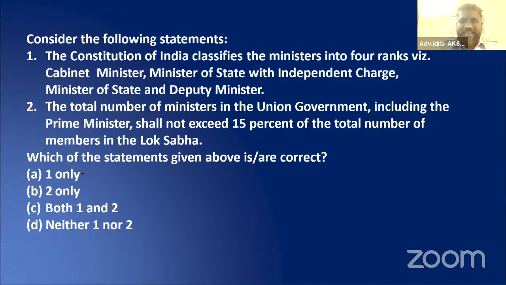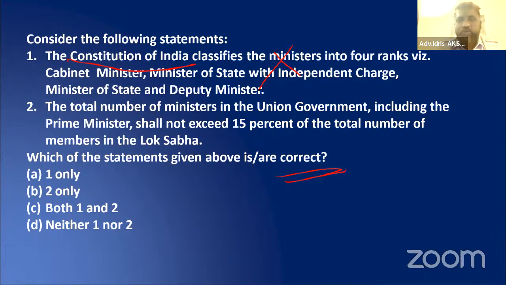Okay, let us see this question. The Constitution of India classifies the ministers into 4 ranks: Cabinet Minister, Minister of State with independent charge, Minister of State, Deputy Minister. Here also we have to find the correct one. The Constitution of India speaks only about the Council of Ministers. One place it says about Cabinet, Article 352. Other than that, Minister of State with independent charge, without independent charge, Deputy Minister, is not there in the Constitution. Let us make it short: it is wrong because the Constitution doesn't specify it.